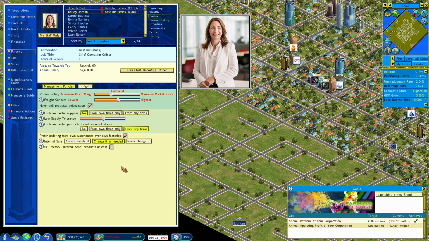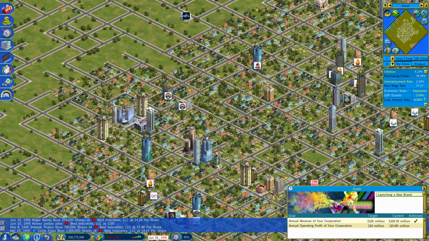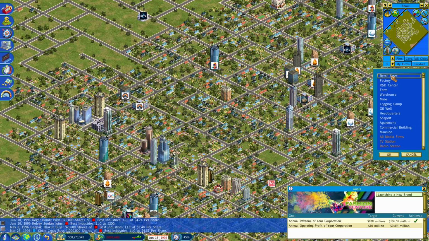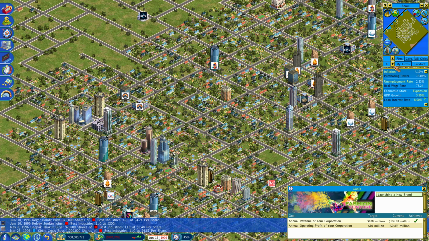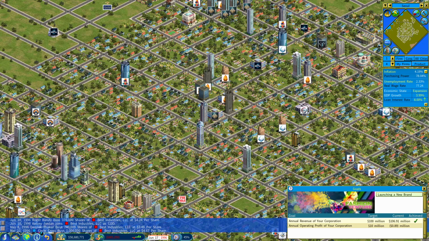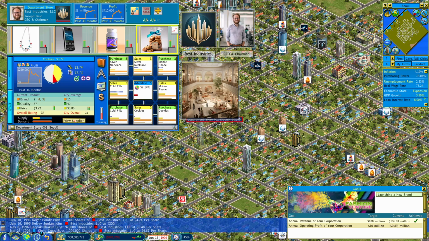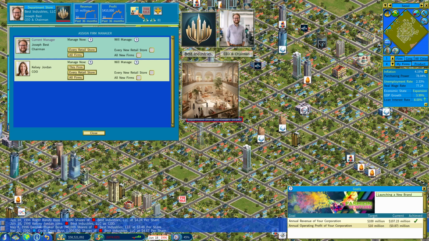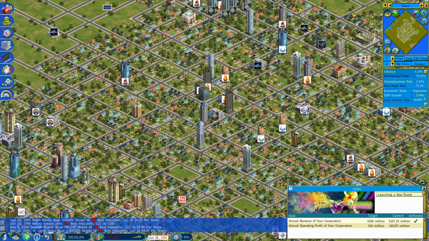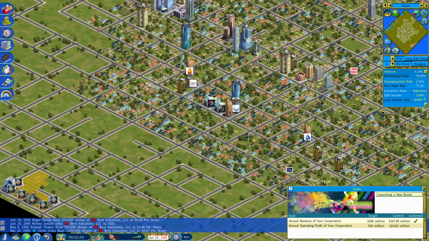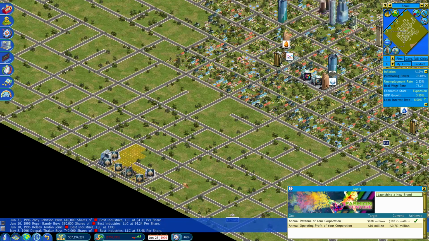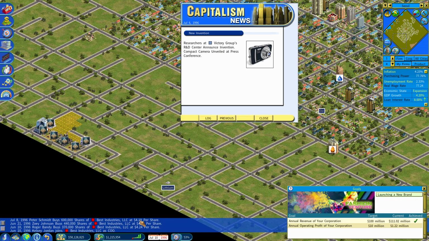Okay. So yeah, and now I'll put her in charge of the department stores specifically. Maybe I will manage our, you know, so you're now going to be in charge of every retail store. Yeah. Okay. So hopefully see if she can improve our profitability. So let's go ahead and speed up time again. The first compact camera has been invented. Okay, fine. She's doing better than us.